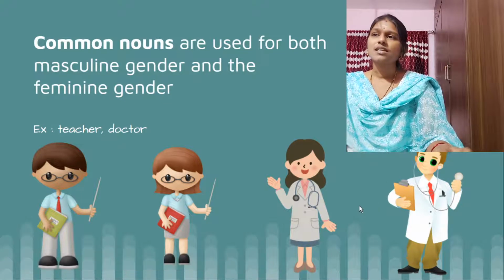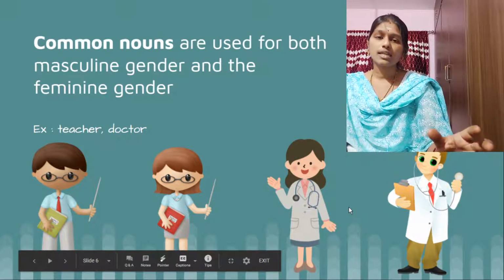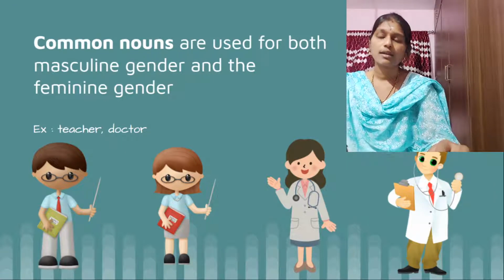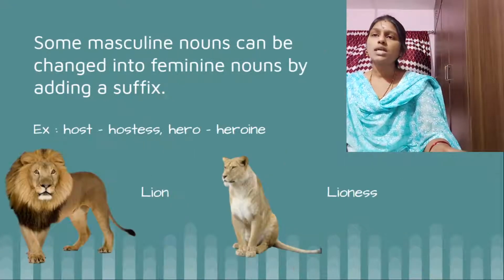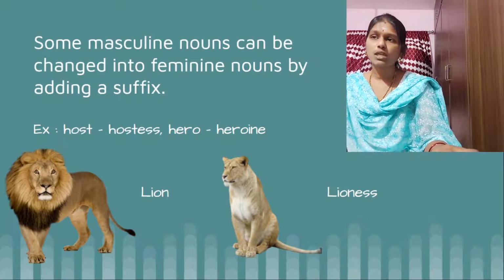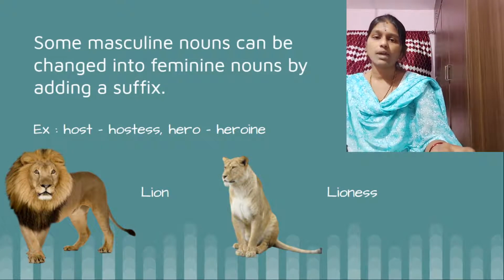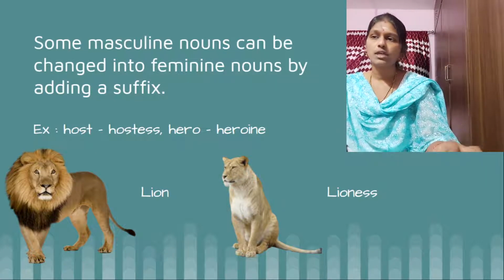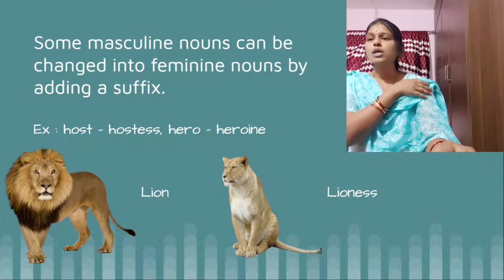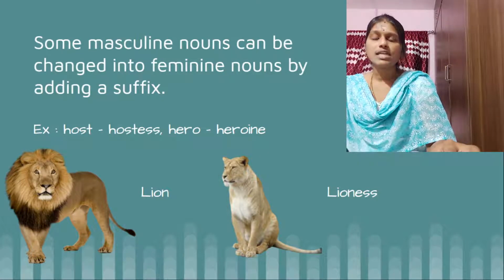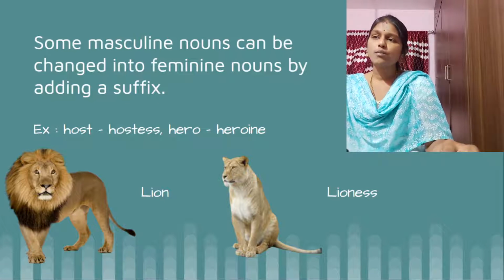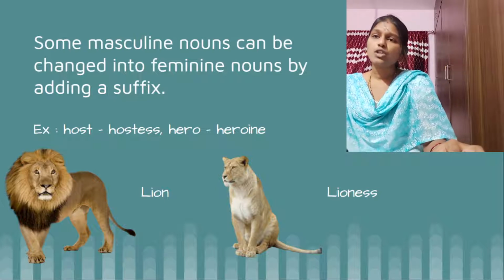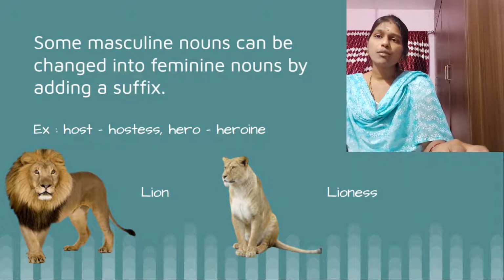Now let's see how these masculine and feminine nouns are formed just by changing the spelling. Okay, so here some masculine nouns can be changed into feminine nouns by adding a suffix. Suffix means group of letters which are added after the word. For example, you see here host, hostess. So we added ess to form the feminine. And hero, heroine, we've added I and N E to the masculine and it changed into a feminine noun.